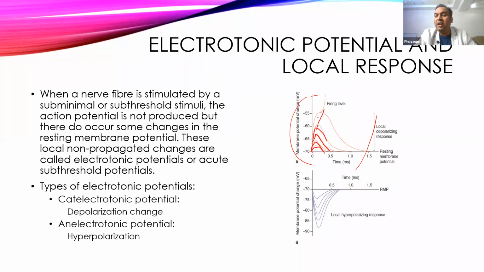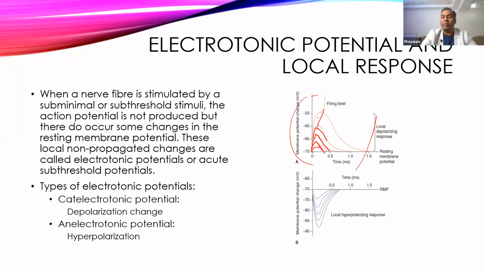Once it goes to -55, it will open voltage gated sodium channels, and that will generate the action potential. One of the very important differences between graded potential and action potential is the presence of voltage gated sodium channels. Action potential is developed only by the opening of voltage gated sodium channels, while graded potential can occur because of voltage gated sodium channels, or mechanically gated sodium channels, or ligand gated sodium channels, or ligand gated calcium channels, or voltage gated calcium channels. Whatever the channel, any type of channel that opens can generate this local response.